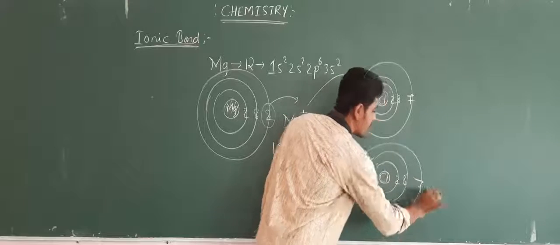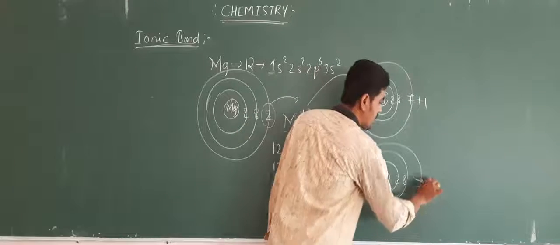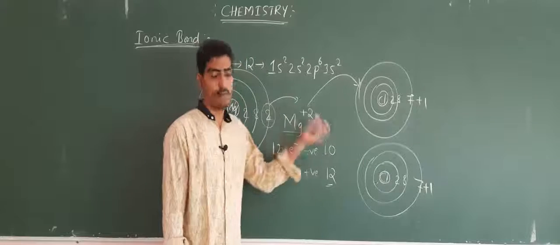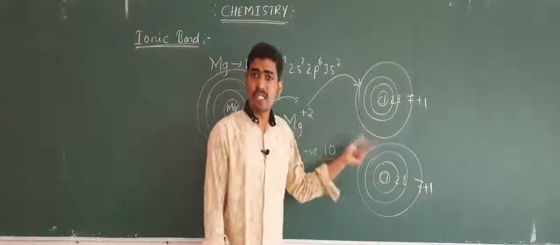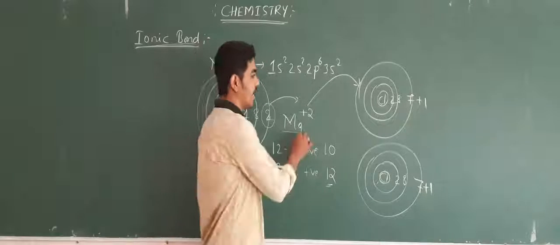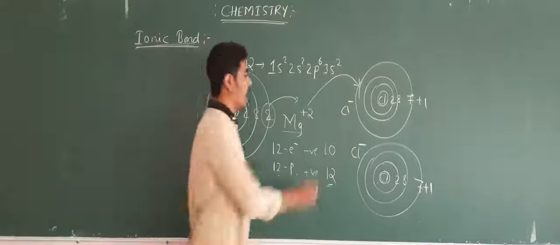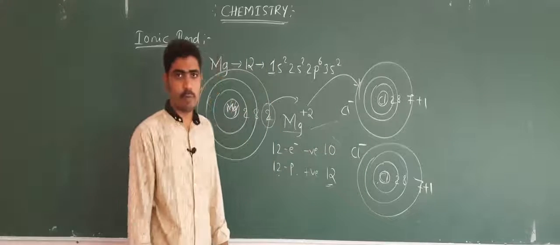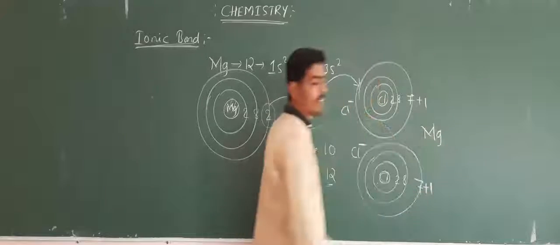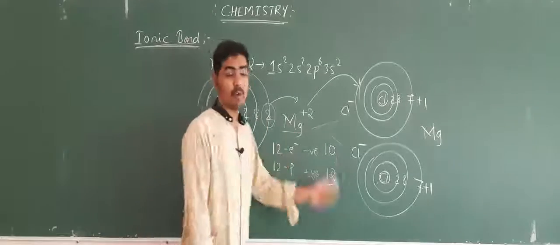Okay, 2, 8, 7. This Cl will gain 1 electron, and the other Cl will gain another electron. Hence 2 electrons are donated by Mg, and 2 Cl atoms will gain those electrons. So it becomes Cl minus, and the other also becomes Cl minus, and the attraction force is formed and forms the compound. Which compound will it form? Magnesium chloride.